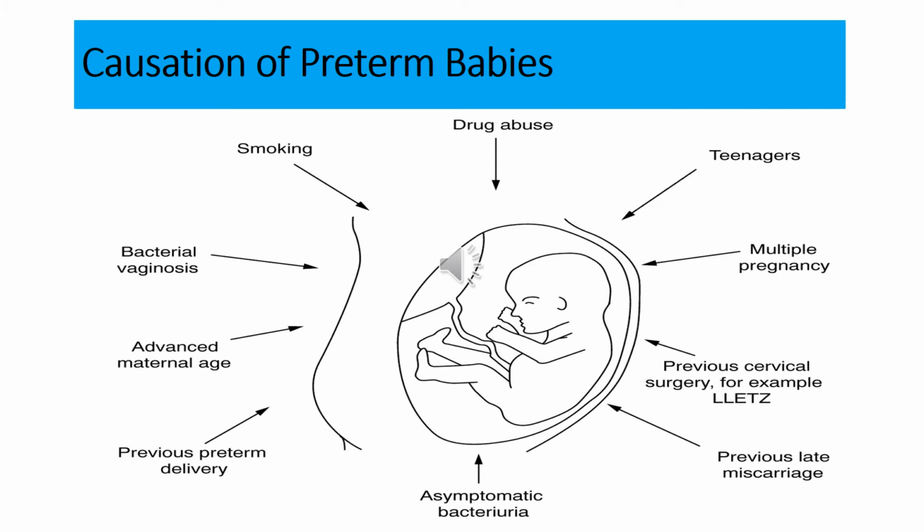The next subtype I told you is the provider initiated preterm birth. It can be medically induced or it can be through an elective section birth before the 37 completed weeks of gestation for any condition in the mother or any fetal indication, which can be because of some emergency or any other non-medical reason.